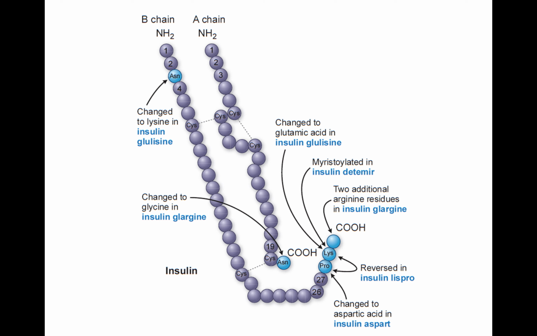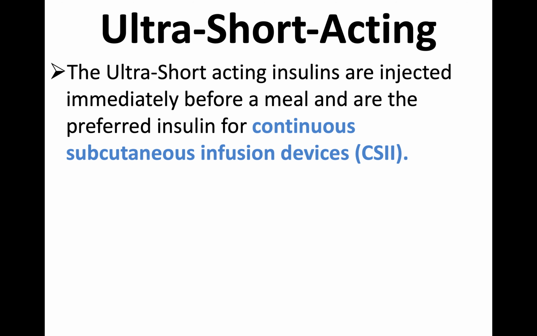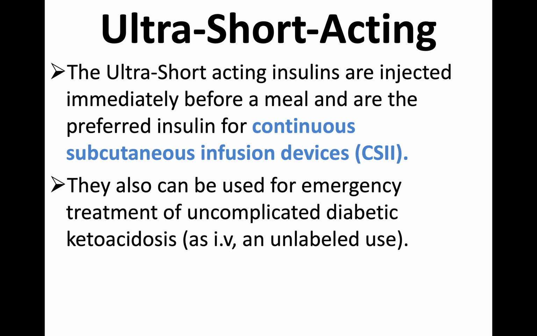We are discussing the various pharmacological aspects. So we are discussing one by one the groups. Ultra short acting insulins are injected immediately before a meal, and are the preferred insulins for continuous subcutaneous infusion devices. See, it's an automated device where the blood level of the insulin can be sensed by the sensor, and accordingly it can inject, pump. It is called a continuous subcutaneous infusion device.